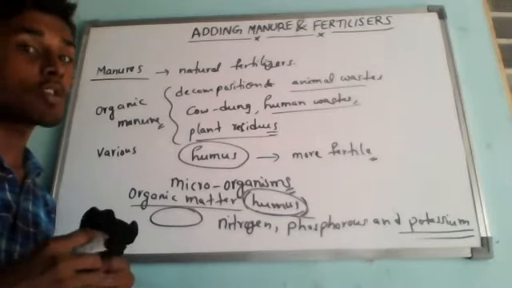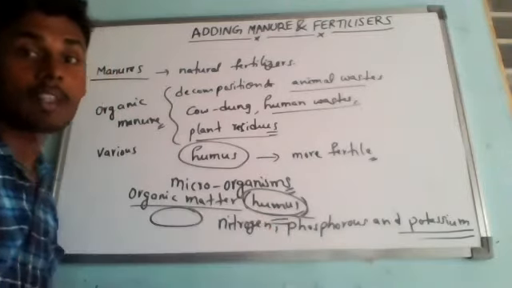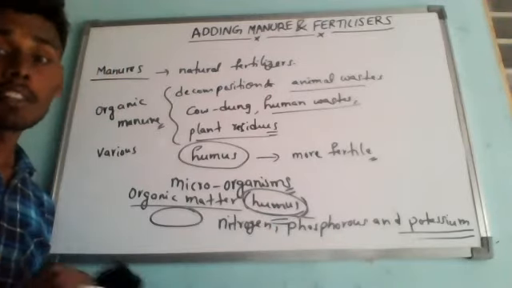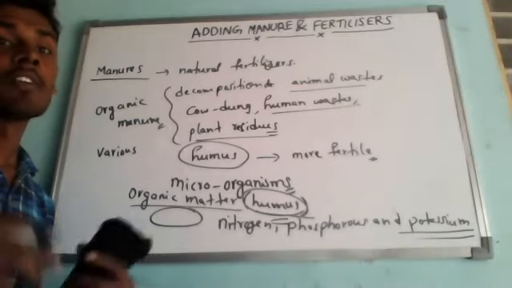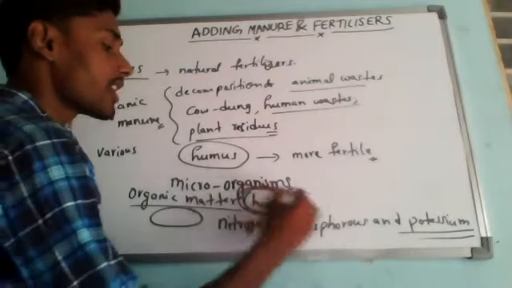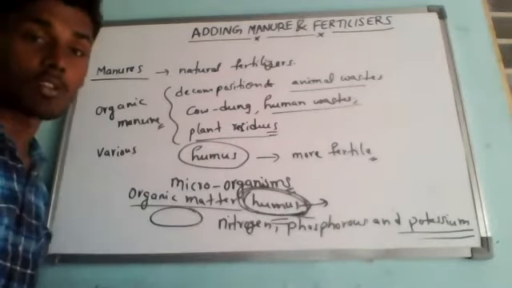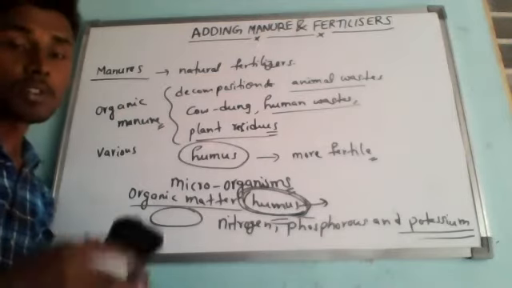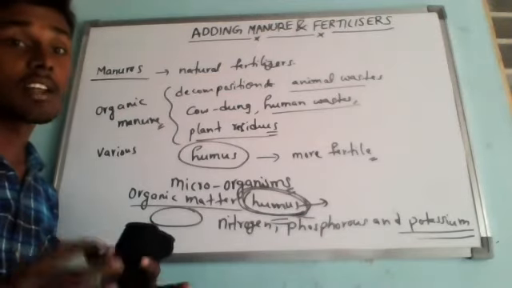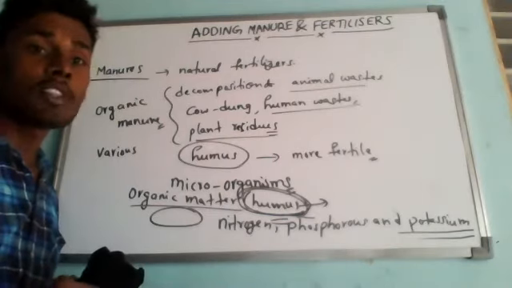So manures provide a lot of organic matter like humus to the soil, and this humus improves the physical and chemical properties of the soil. So this humus is of much importance for the soil. This is the most important substance in the soil because it improves the physical and chemical properties of the soil. So let me come to the physical properties.